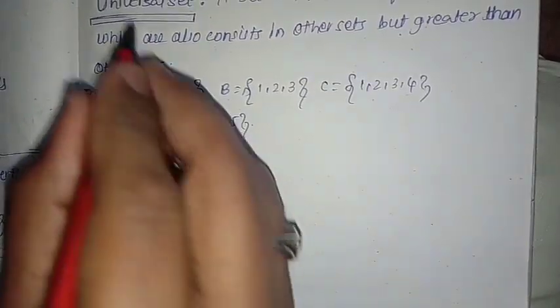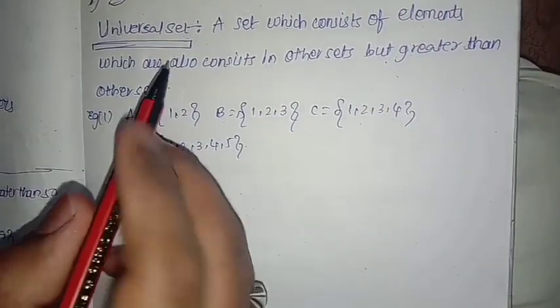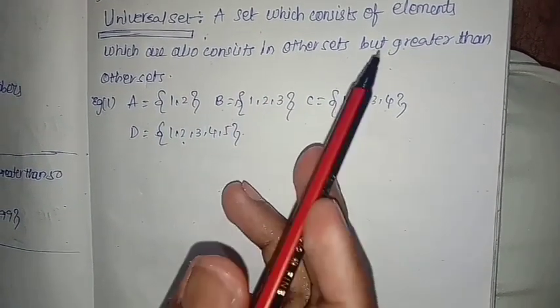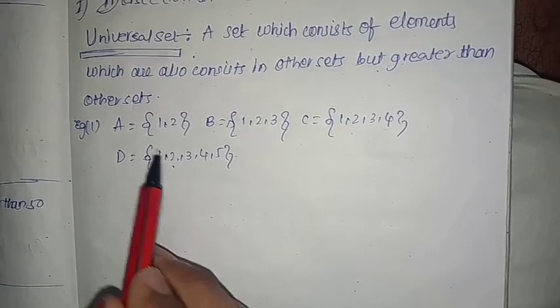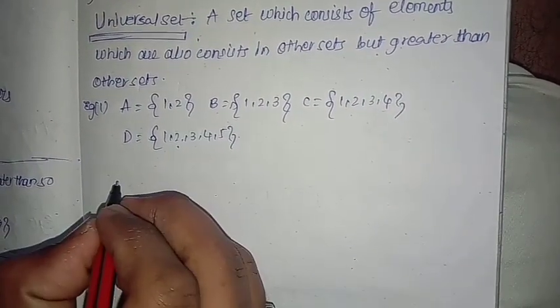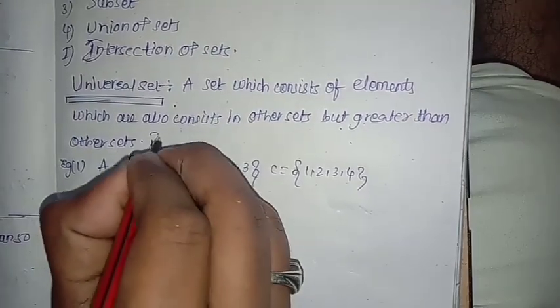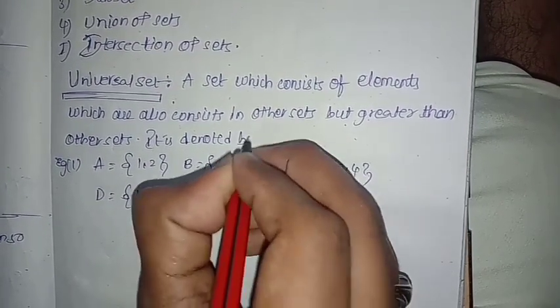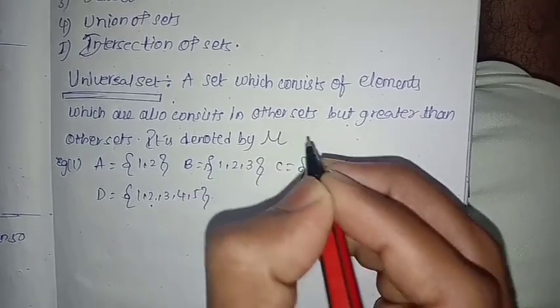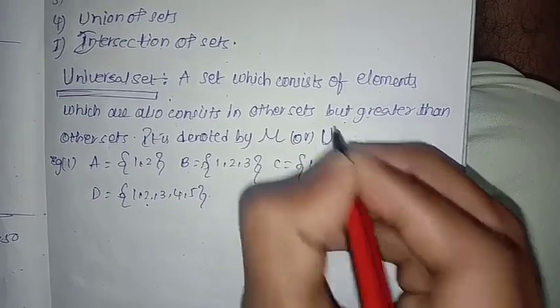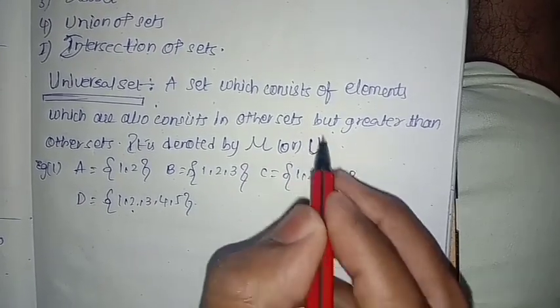A universal set consists of elements which are also in the remaining sets, but it is greater than the other sets, so it is greater than all three sets. It is denoted by mu or U.